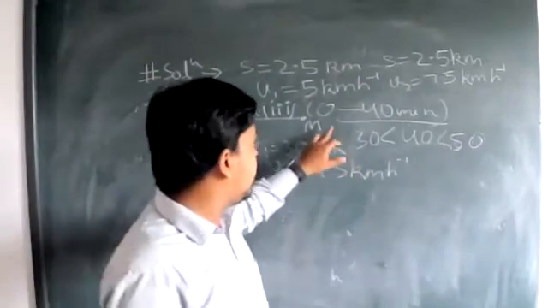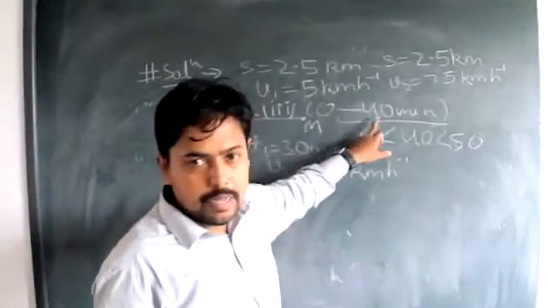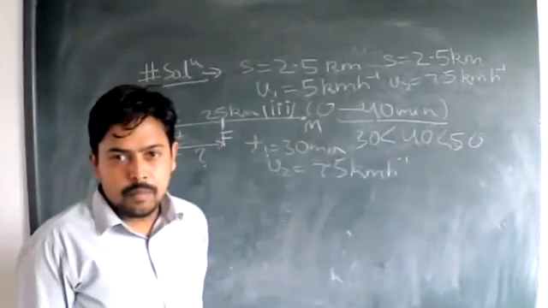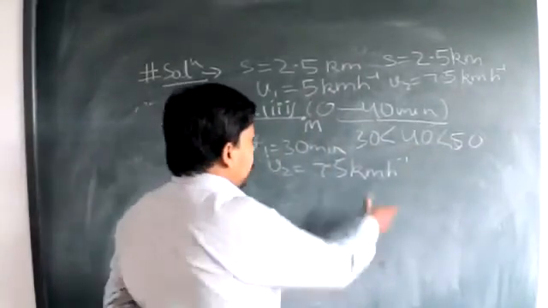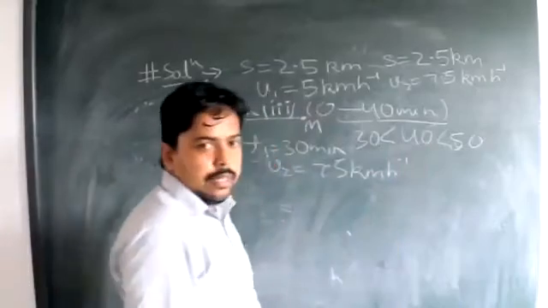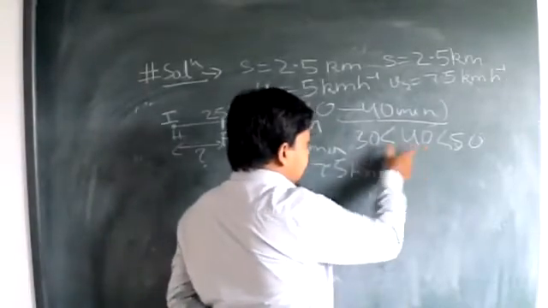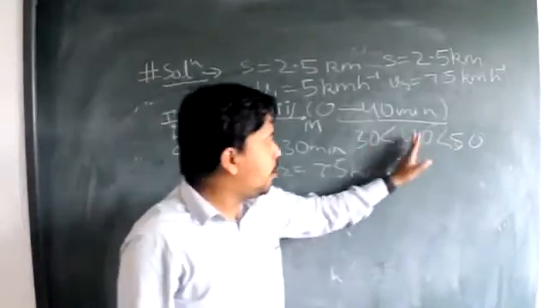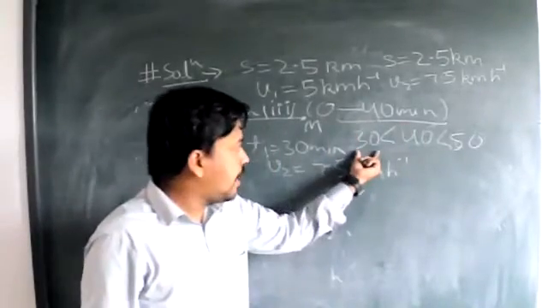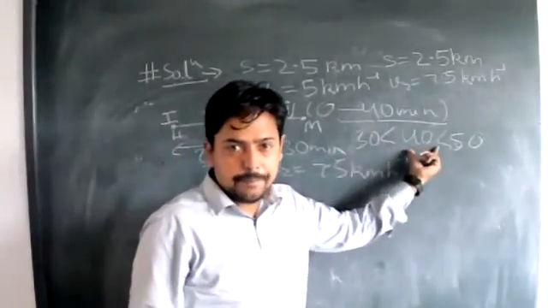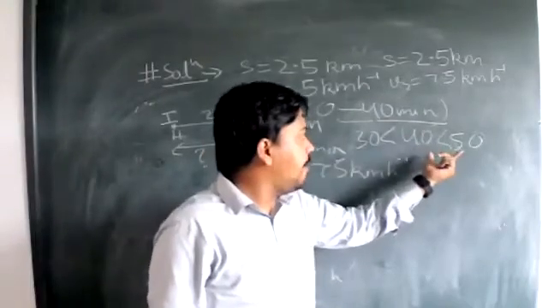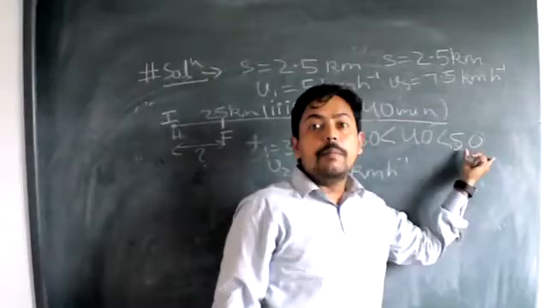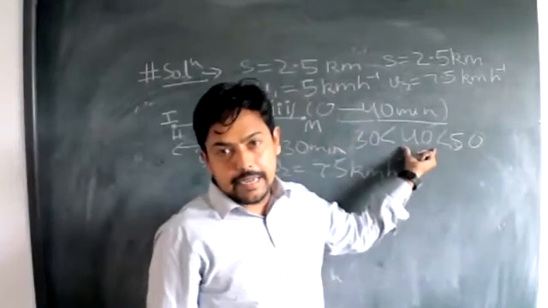But if you see this 0 to 40 time interval, then this 40 may be lying in between 30 and 50. If you compare this 40 with 30, it is greater by 10 minutes. At the same time, if you compare this 40 with 50, there will be a decrement of 10 minutes again.